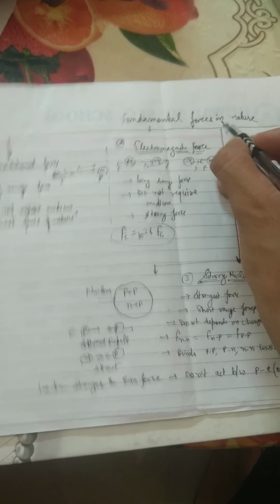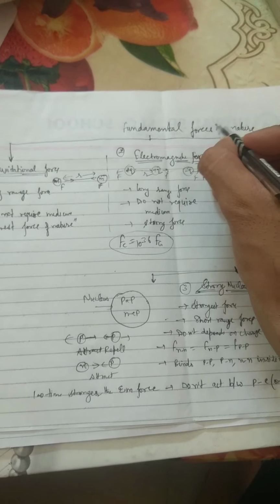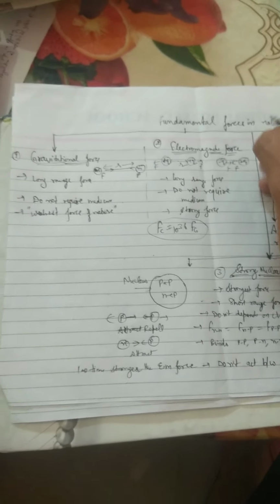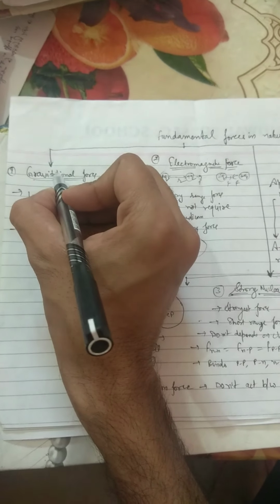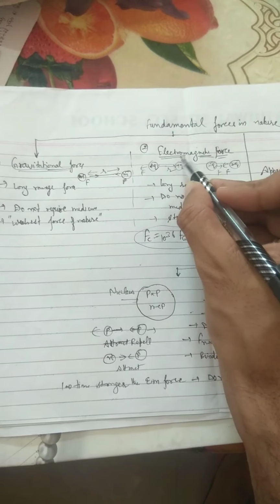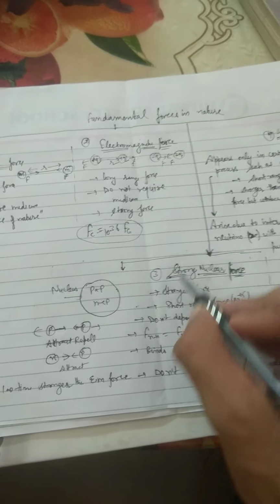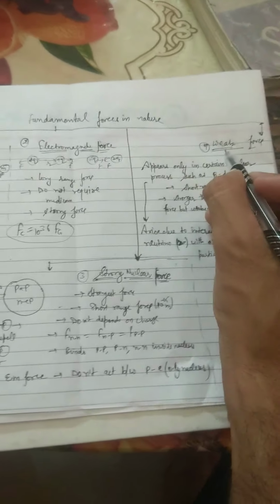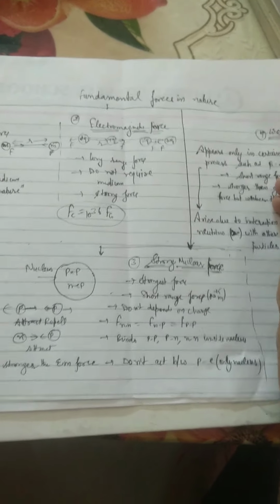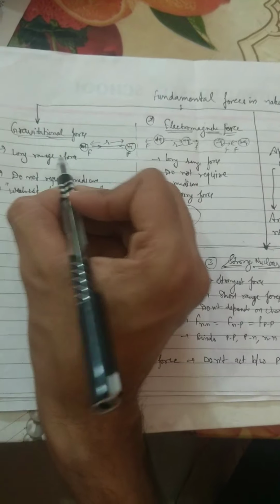Students, here we are going to discuss the remaining part of chapter number one, fundamental forces in nature. We know there are four basic fundamental forces: first, gravitation force; second, electromagnetic force; third, strong nuclear force; and fourth, weak force. Now we discuss these forces in detail.